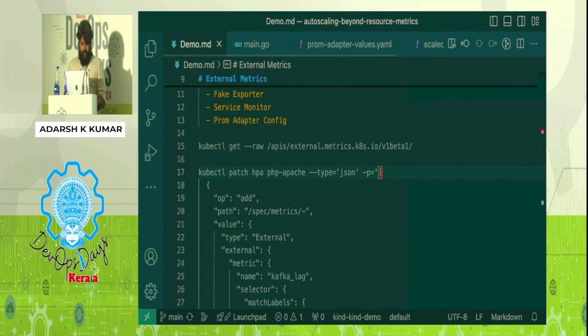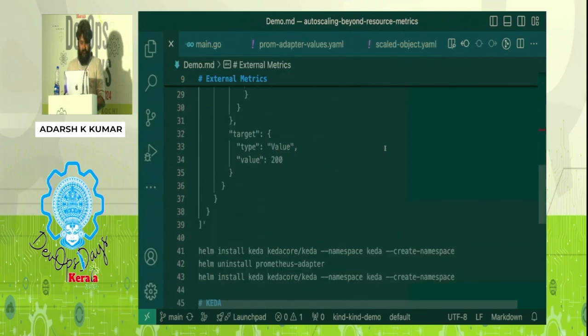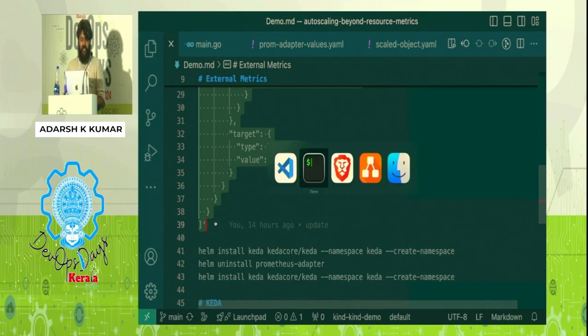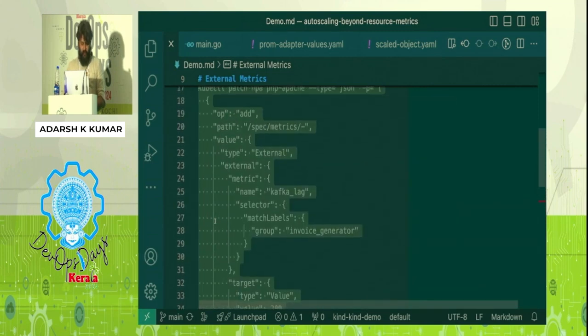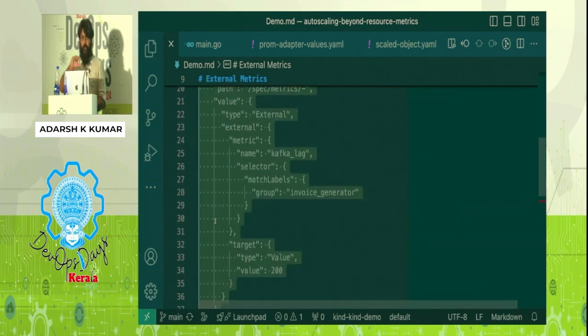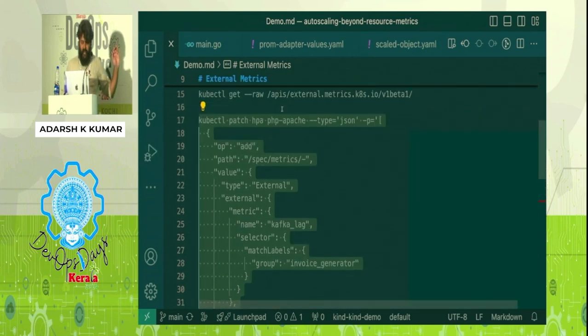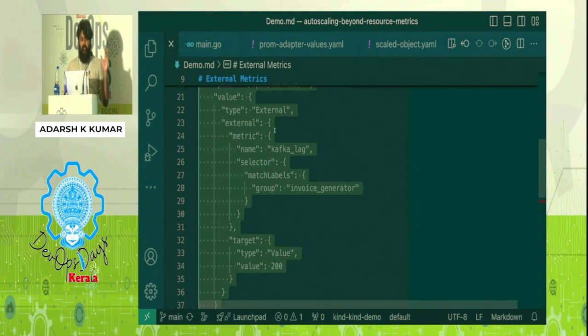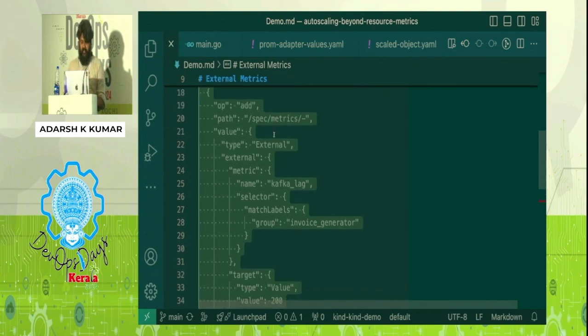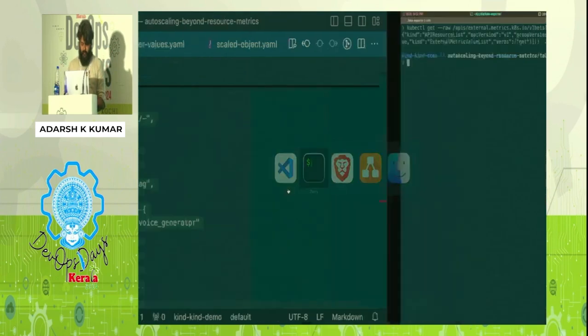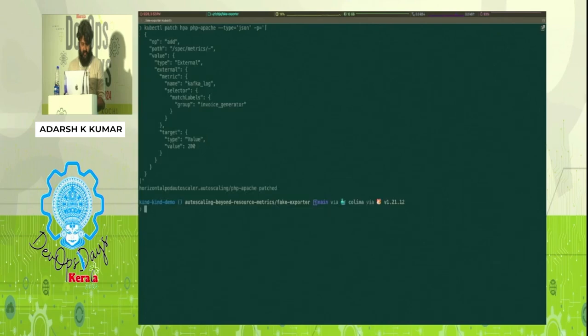Cool. Now what I'll do is, the HPA object that we previously saw, I'm going to patch that. Ignore this command, I'll show what the outcome is and that will make you understand. I'm adding one additional metric to that HPA object. I'm patching the HPA object by adding one more metric of type external. And then I'm going to run kubectl get hpa -o yaml.